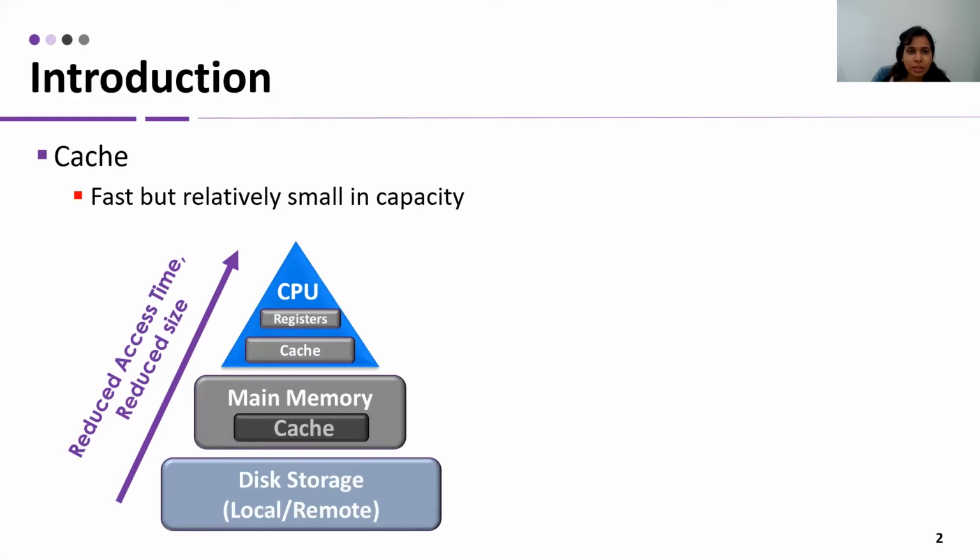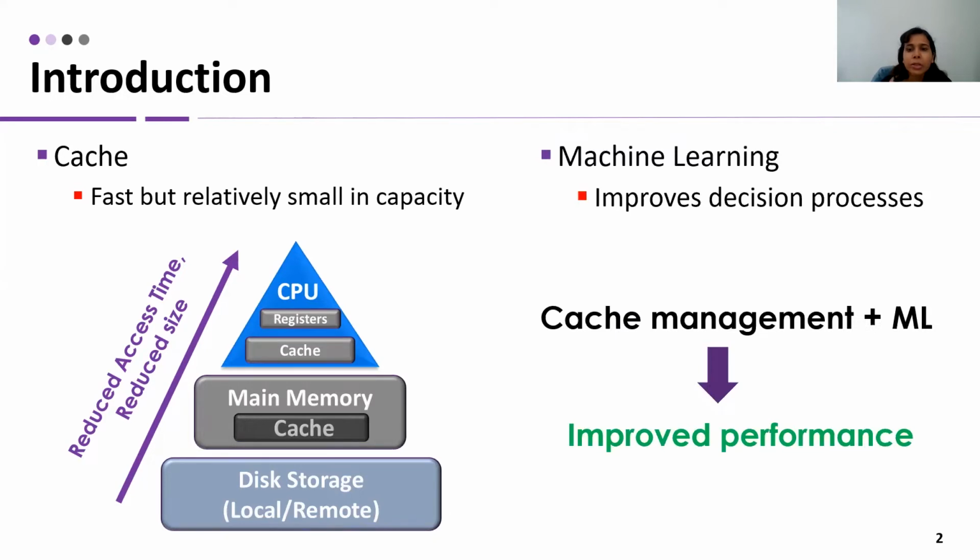Cache is fast but relatively small in capacity. As a result, when its capacity is full and a new item is requested, the cache needs to decide what to keep and what to evict from its storage. This problem is defined as the cache replacement algorithm. We know that machine learning can improve decision-making processes. As a result, a well-designed machine learning algorithm can help cache management with improved performance.